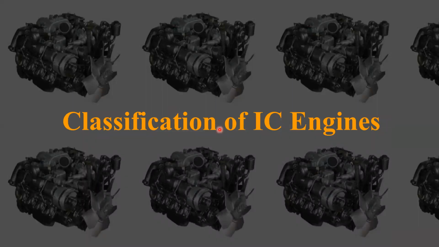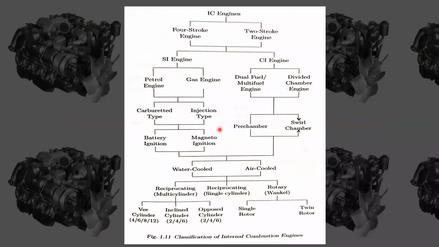Coming to the classifications of IC engines, these are the main important classifications. First of all, in IC engines we have both four-stroke engines and two-stroke engines. These are the two main classifications, and they are classified again into SI engines and CI engines. That means in four-stroke engines there will be SI engine and CI engine, and in two-stroke engines also there will be SI engine and CI engine. Are you clear with that?